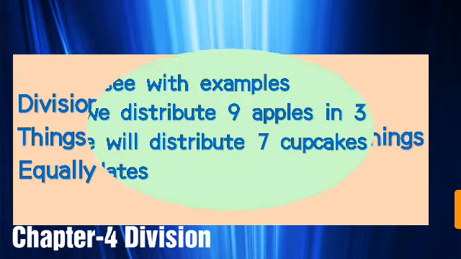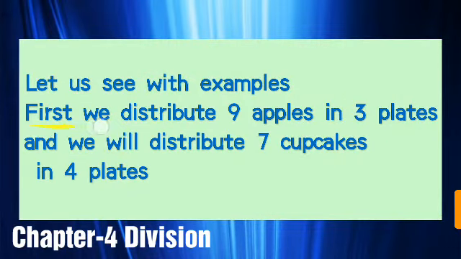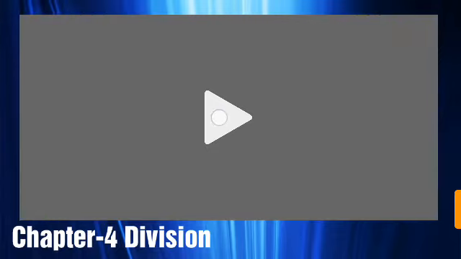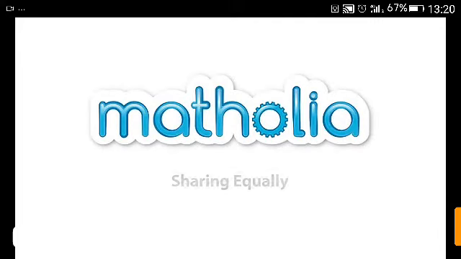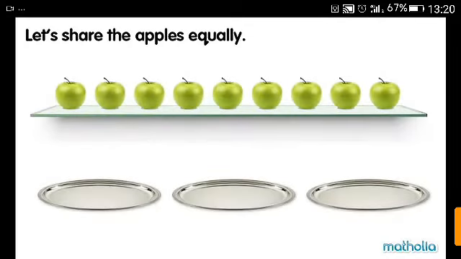So let's see that first we distribute 9 apples in 3 plates, and then we will distribute 7 cupcakes in 4 plates. Let's see it with the help of one video. Let's share the apples equally. There are 9 apples. Let's put 1 apple on each plate.